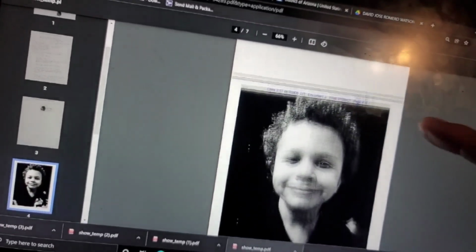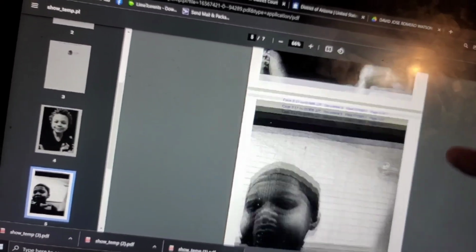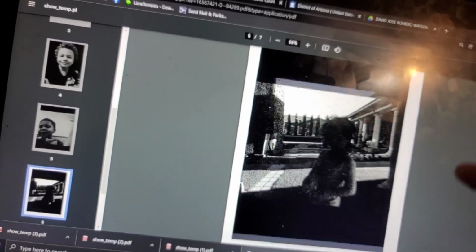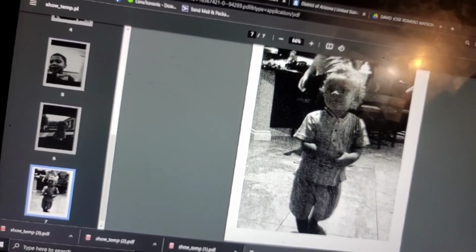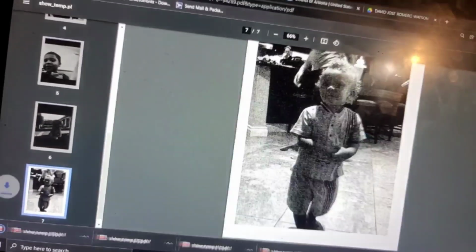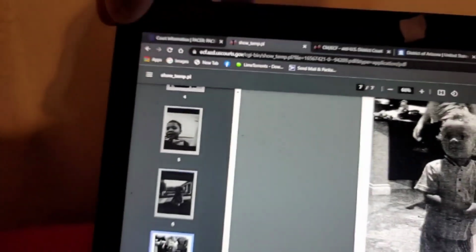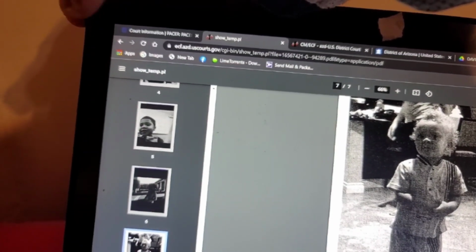Okay, and of course he does it again. He's just putting pictures of, I guess, his kids. All right, so we're gonna download that. We're gonna share that. Okay, so now let's go back. So I'm gonna click on the back arrow right here. Okay, remember that one cost me 70 cents, right?